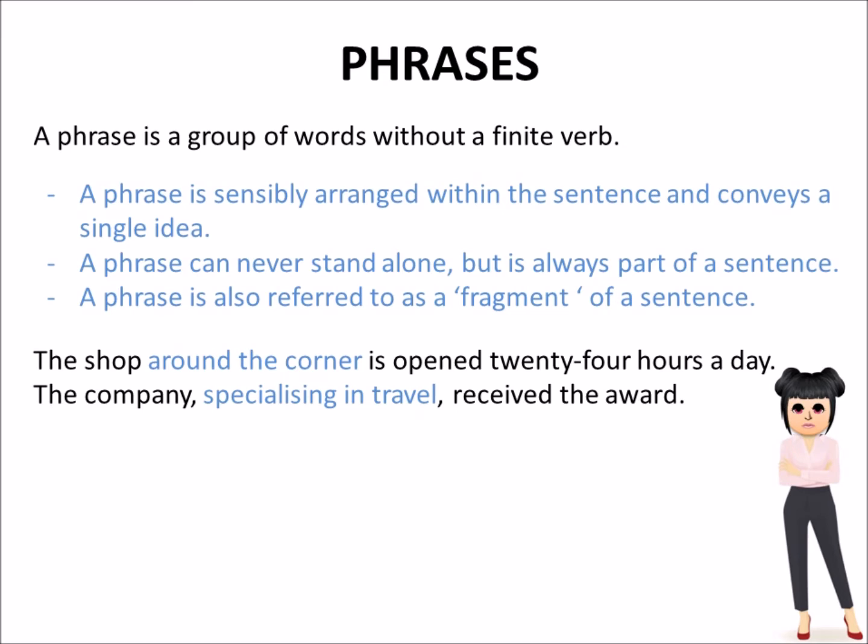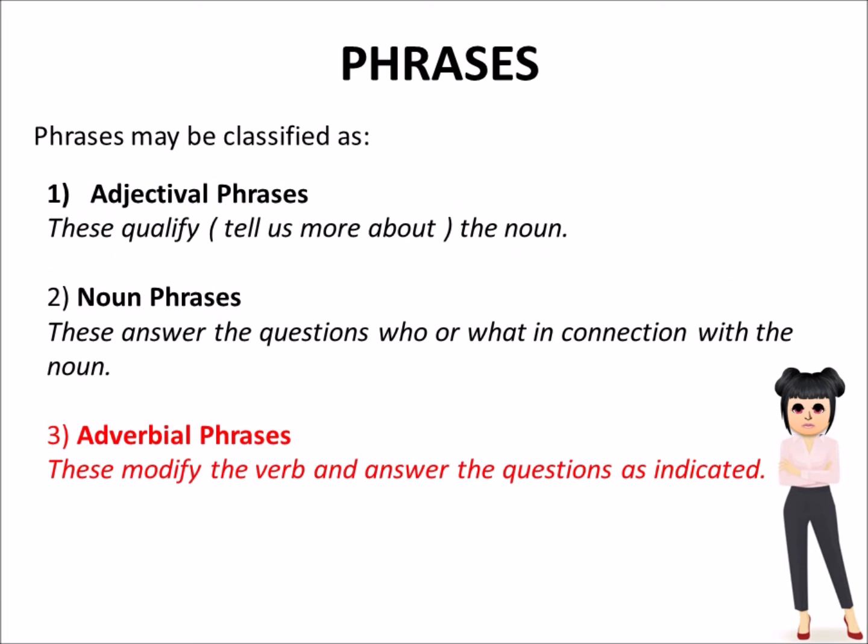The shop around the corner is open 24 hours a day. The company, specializing in travel, received the award. Phrases may be classified as: 1. Adjectival phrases. These qualify, tell us more about, the noun. 2. Noun phrases. These answer the questions who or what in connection with the noun.